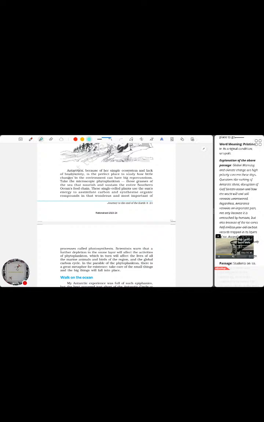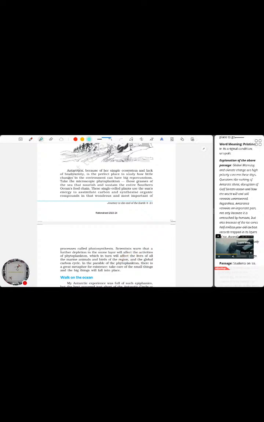Take the microscopic phytoplankton, those grasses of the sea that nourish and sustain the entire southern ocean's food chain. These single-celled plants use the sun's energy to assimilate carbon and synthesize organic compounds in the wondrous and most important process called photosynthesis.